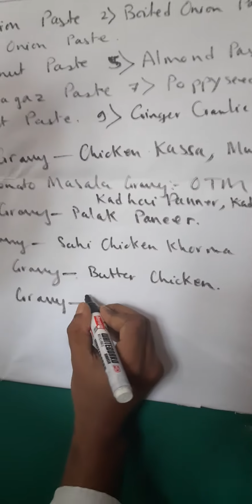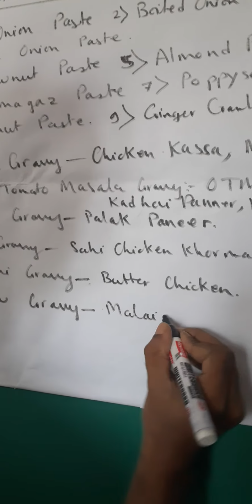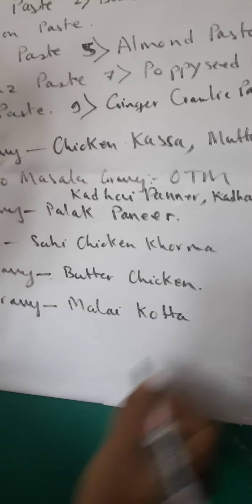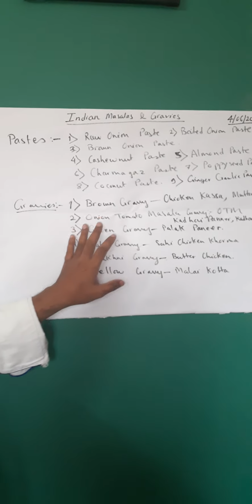Now, the most popular dish you get out of yellow gravy is malai kofta. So paneer malai kofta is one of the most prominent dishes you get out of this yellow gravy. We have spoken about all the 6 gravies which are predominantly used in different parts of India. Other than that, from region to region, there are their own delicacies and their own gravies which support their dishes.